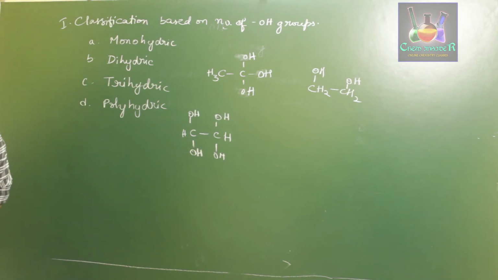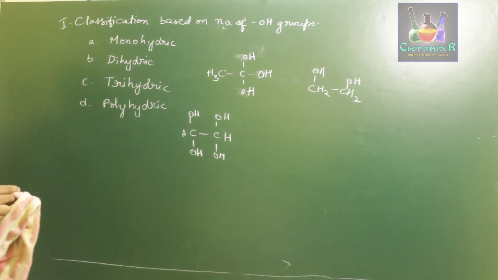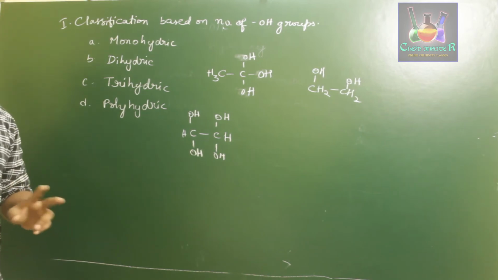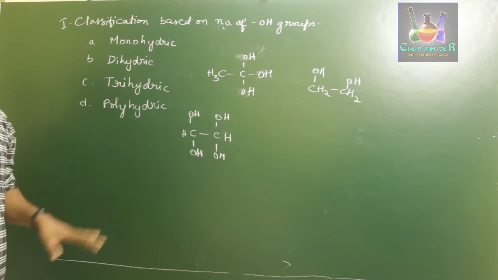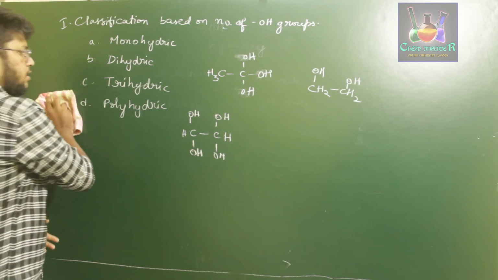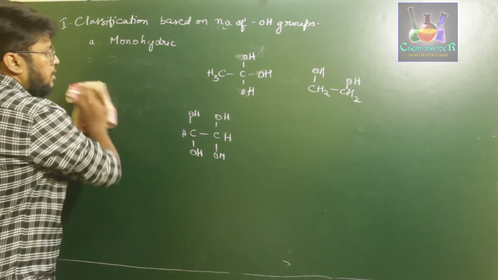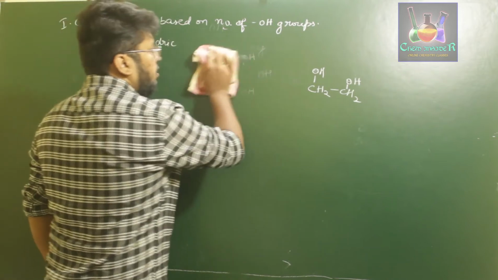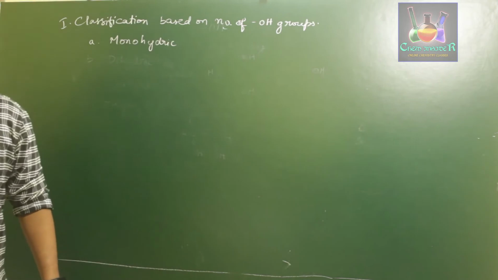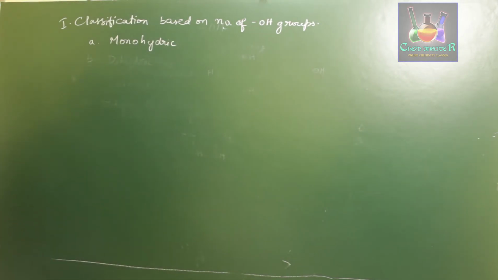Now we are just going to consider monohydric alcohol, and we'll discuss only 2 or 3 examples of dihydric and trihydric. Monohydric alcohols are further classified into 2 types: one in which the OH group, that is the hydroxyl group, is attached to an sp3 carbon, and the other in which it is attached to an sp2 carbon.